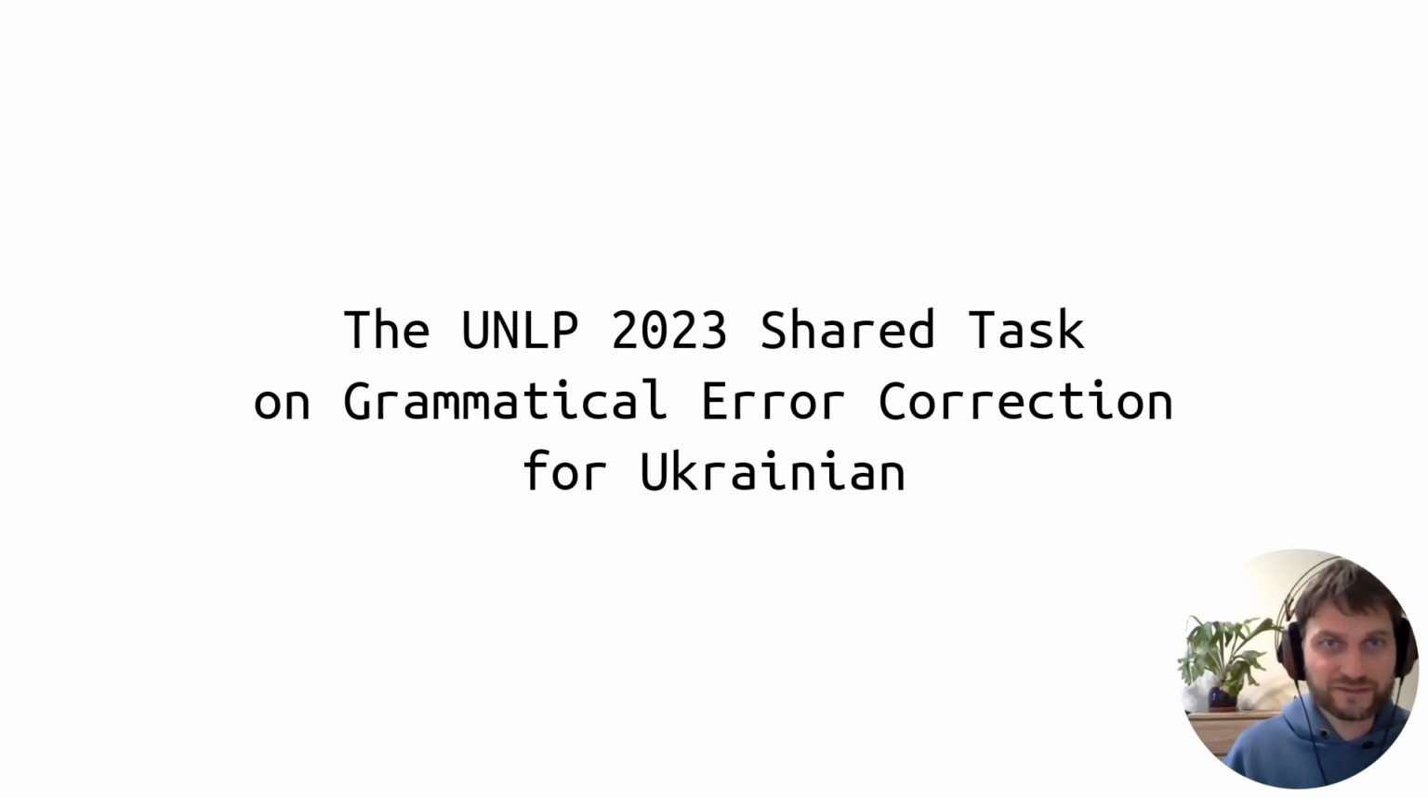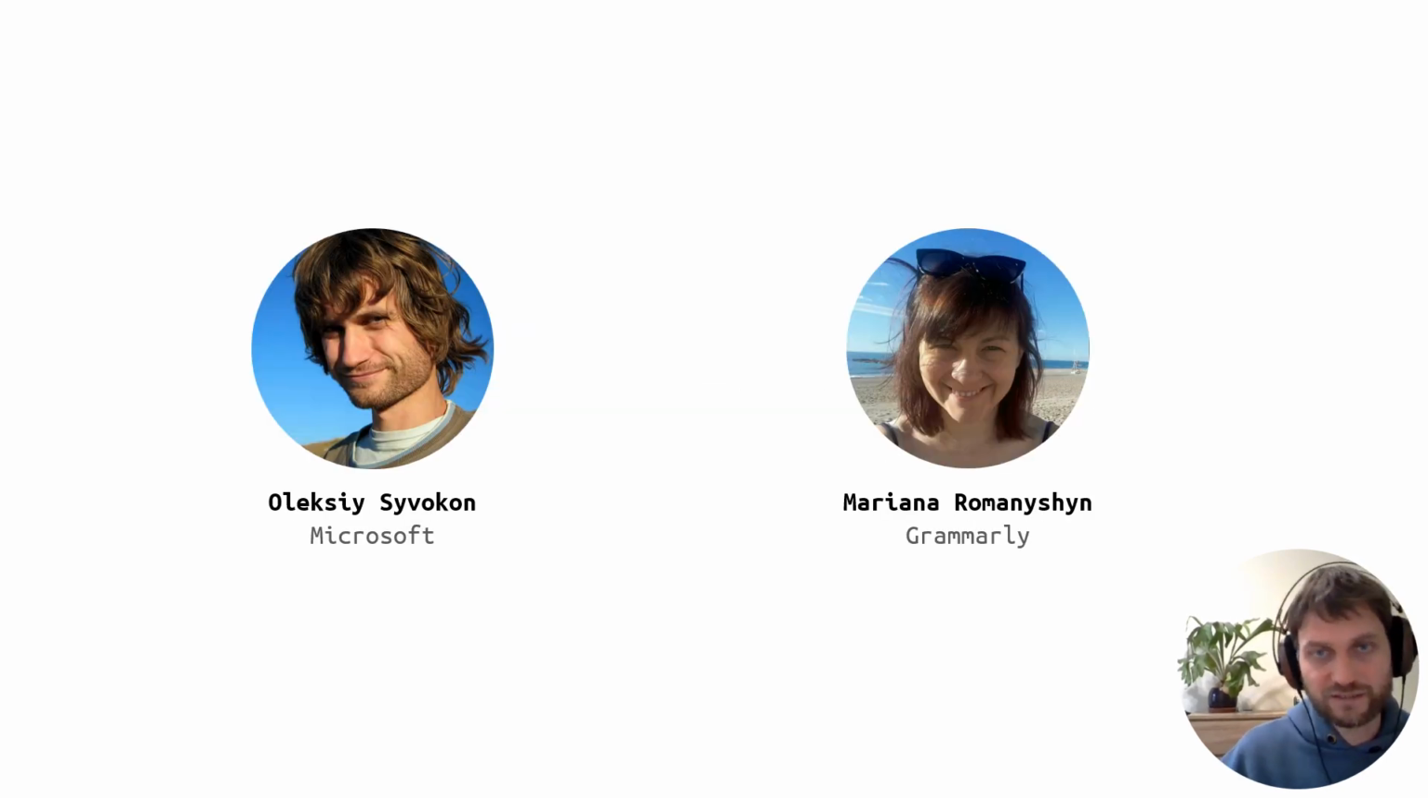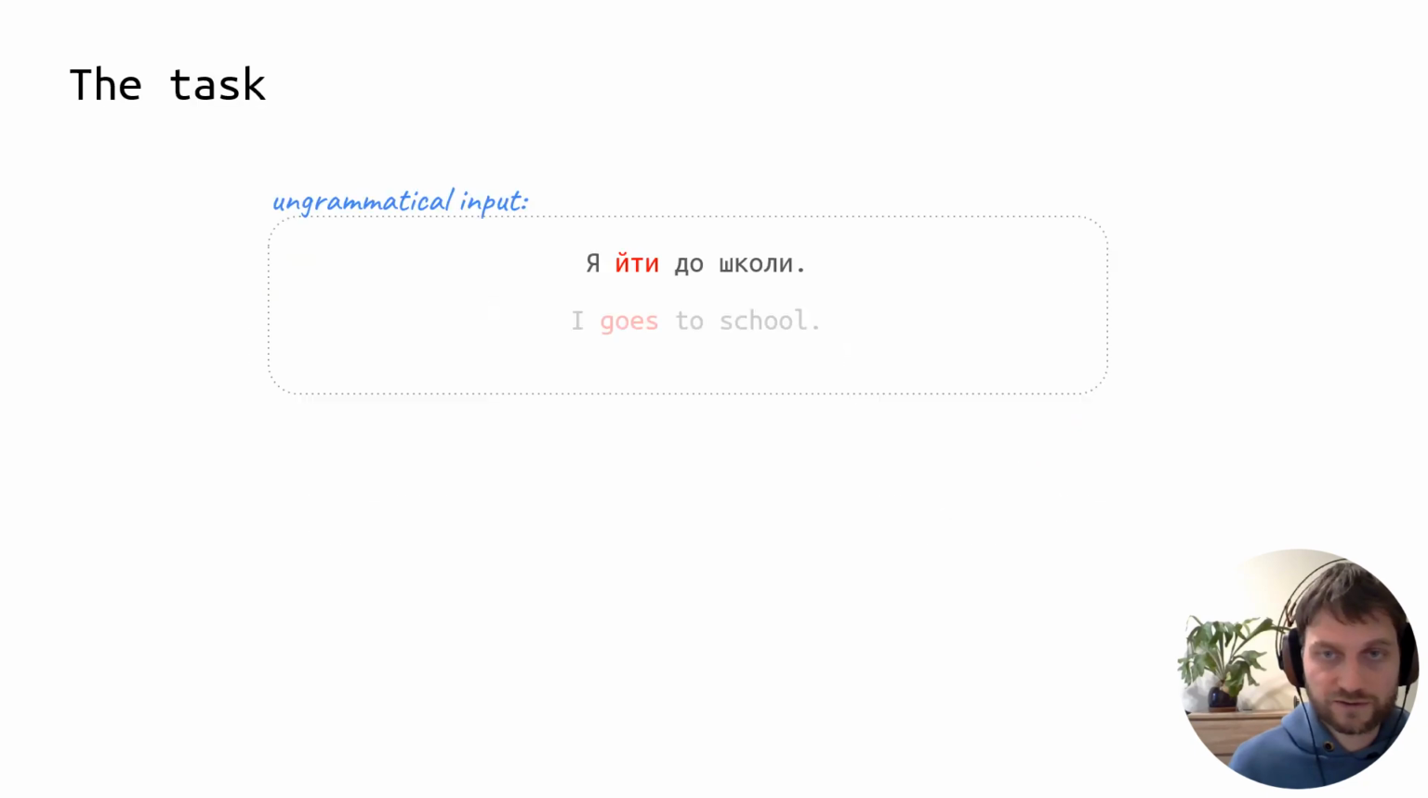Hi everyone, this talk is about the UNLP 2023 shared task on grammatical error correction for the Ukrainian language. The shared task has been organized jointly with Mariana Romanyshyn. It was active from December 2022 till March 2023. Although it's officially closed now, the leaderboard is still active and you are welcome to submit your solutions.